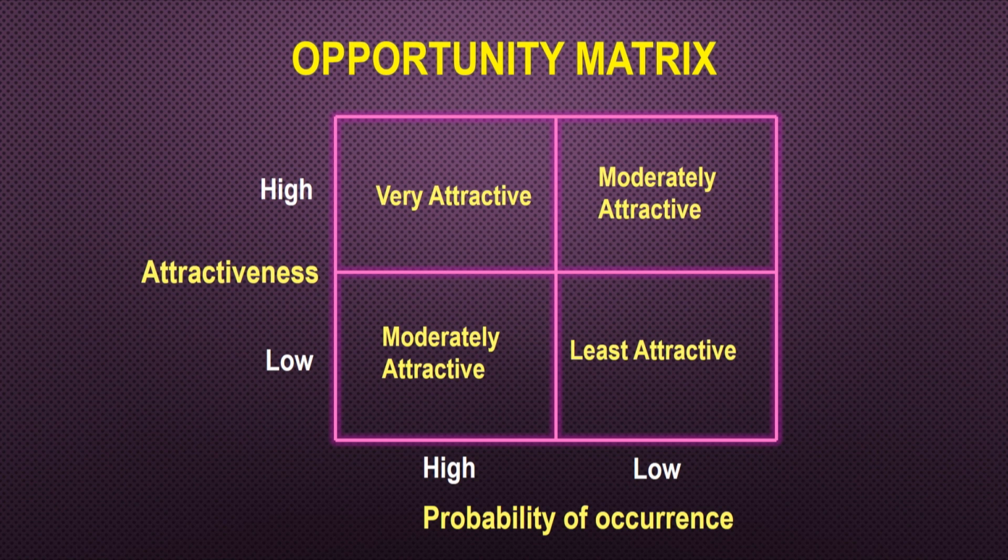If the attractiveness is a little low, but occurrence is very high, again it is moderately attractive. Similarly, if you have the low probability, but it is very highly attractive, then it is again moderately attractive, and the last column is the least attractive. So, we can make a matrix basically, and we can see how an opportunity is attractive or not attractive as per this matrix basically.